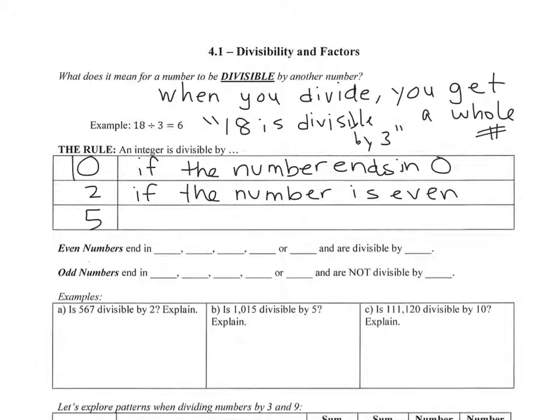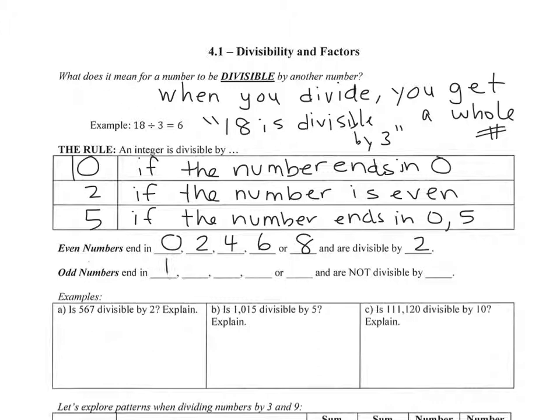A number is divisible by 5 if the number ends in 0 or 5. So just to go back, I said a number is divisible by 2 if it's an even number. So an even number ends in 0, 2, 4, 6, or 8, and they are divisible by 2. Odd numbers end in 1, 3, 5, 7, 9, and they are not divisible by 2.